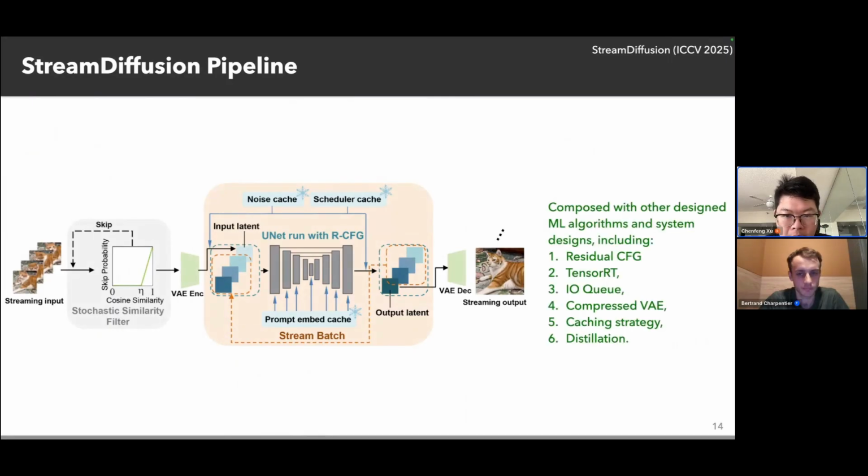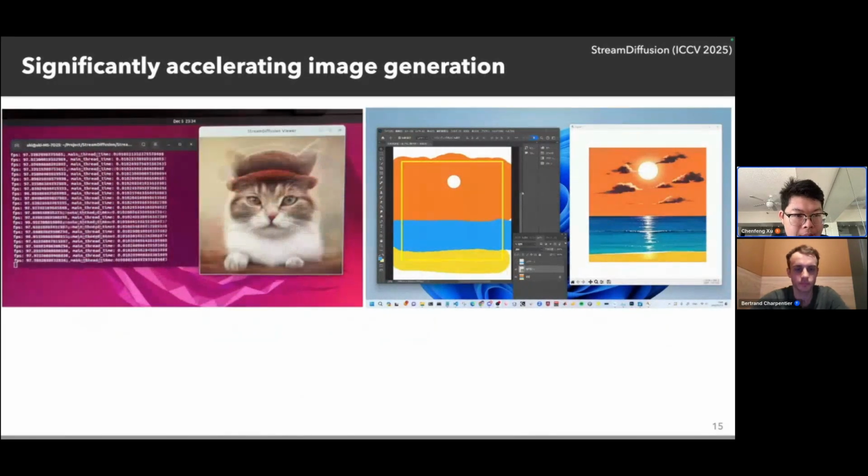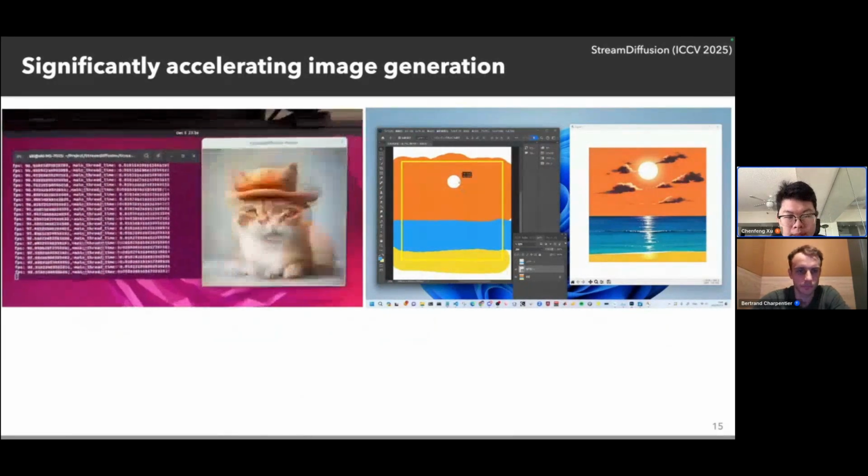We also compose this technique with other designed machine learning algorithms and systems. This is a core design pipeline. It also includes our own designed CFG classifier for better technique, and we also have a compressed VAE, and we designed some system level techniques like IOQ and caching strategy, and we also utilize some engineering tricks like TensorRT and so on. So finally, we could make the image generation pretty fast, as shown in the left image.